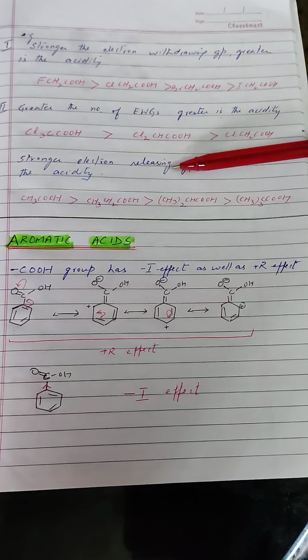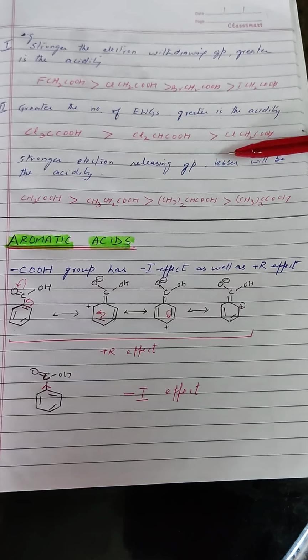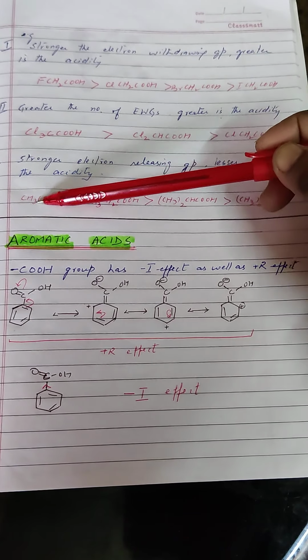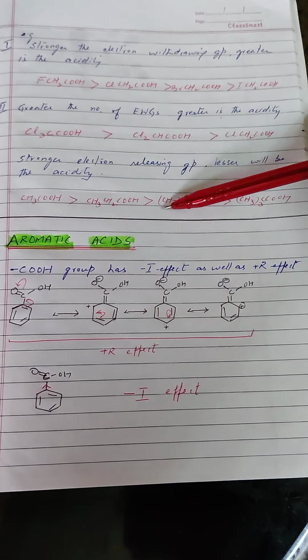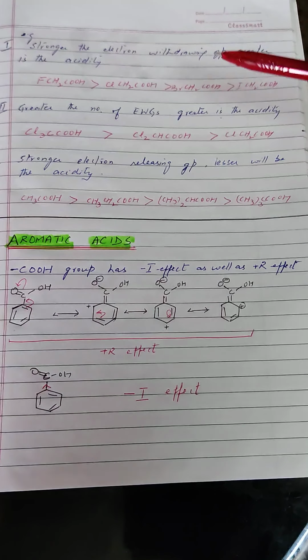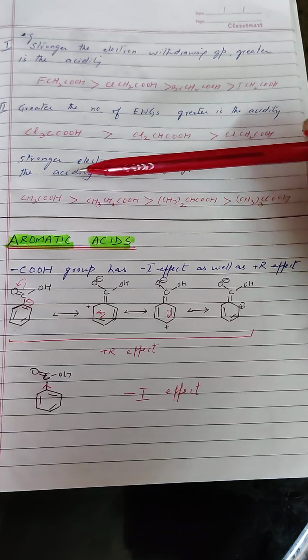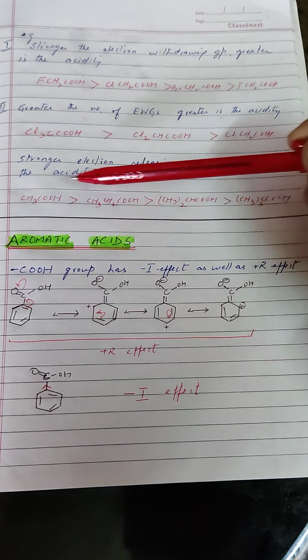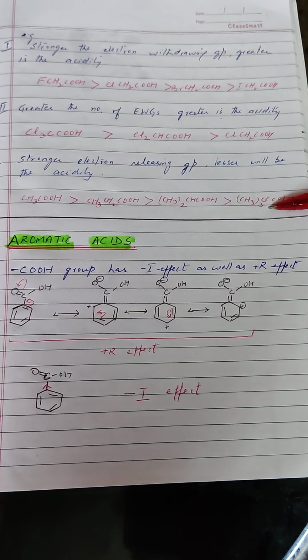The next example is about electron releasing groups. The stronger the electron releasing group, the lesser the acidity. So you can see here, if the size of the alkyl group is increasing, that is, if the number of carbons is increasing, their electron releasing nature will also increase. This will have the opposite effect on the acidity. So as the size of the alkyl group increases, the acidic strength decreases.